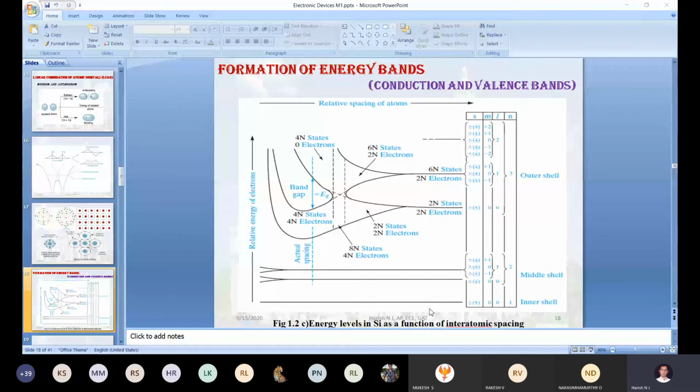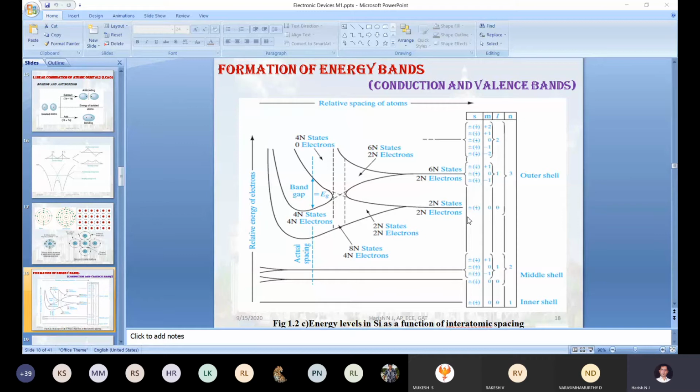So let us take that initially, at this particular time, will you follow the arrow mark? At this particular stage, right corner, the interatomic distance between the 2 silicon atoms is maximum. When the interatomic distance is maximum, it's difficult for those 2 silicon atoms to interact, whether it is the first orbital, second orbital, or third orbital.